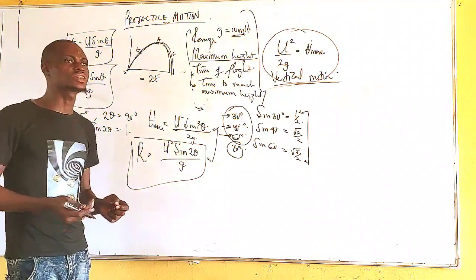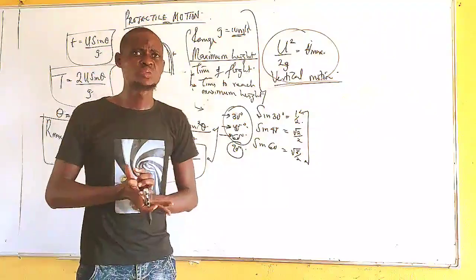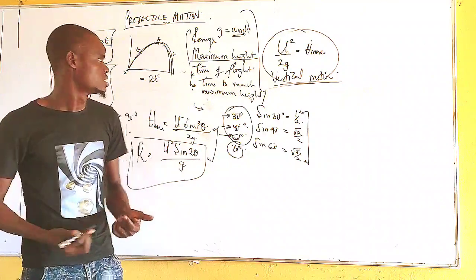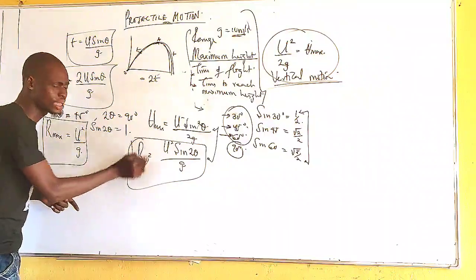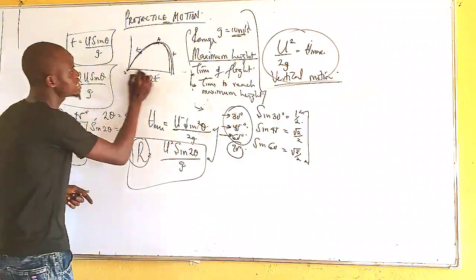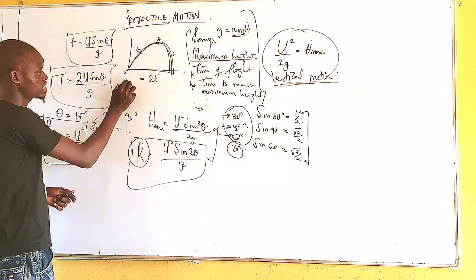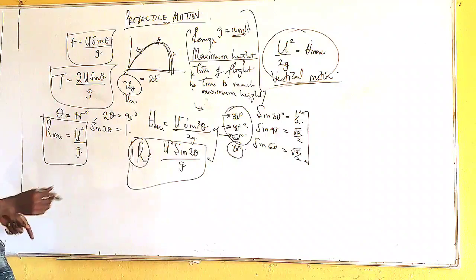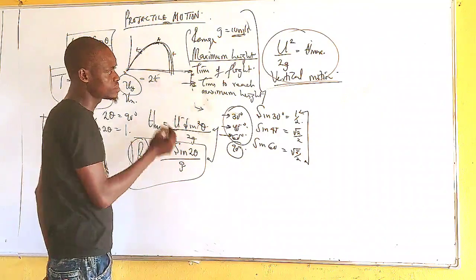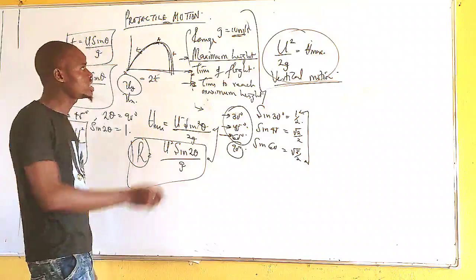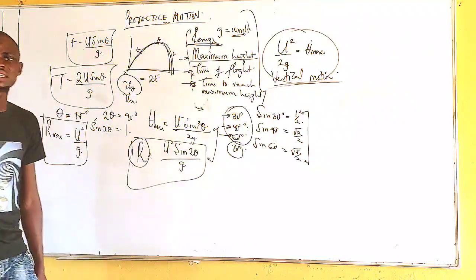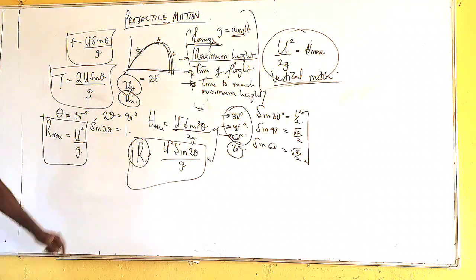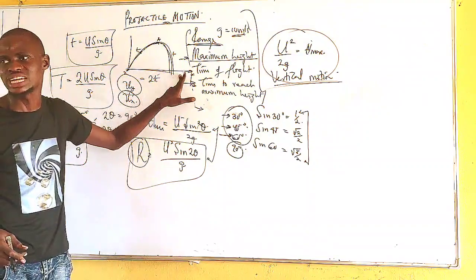Another thing I noticed is that sometimes they give you a question in which you have to find the range of a body, and you're given the time of flight. Take note, the range of a projectile only depends on the horizontal. I said this velocity has two components, the vertical component and the horizontal component. The vertical component is used to determine the time of flight, the time to reach the maximum height, and the maximum height. But the range of a projectile is only determined using the horizontal component of the velocity. Why? Because the range is only showcasing the distance traveled along the horizontal direction.